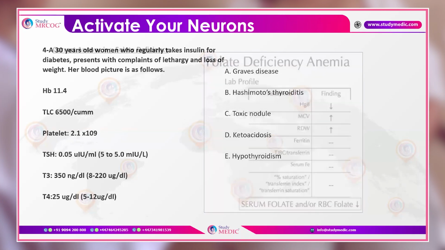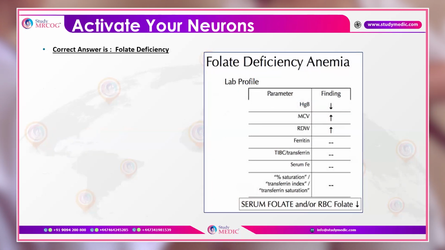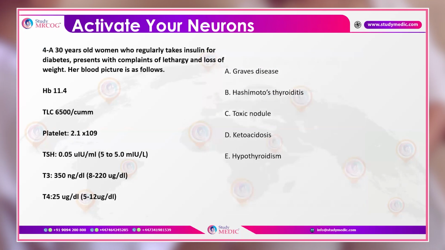So what are we doing for the diagnosis of this? We can check the serum folate levels or red blood cell folate levels, and they will show deficiency, which will confirm our diagnosis. In cases of physiological anemia, that is due to hemodilution, all the parameters would be going towards the lower side.